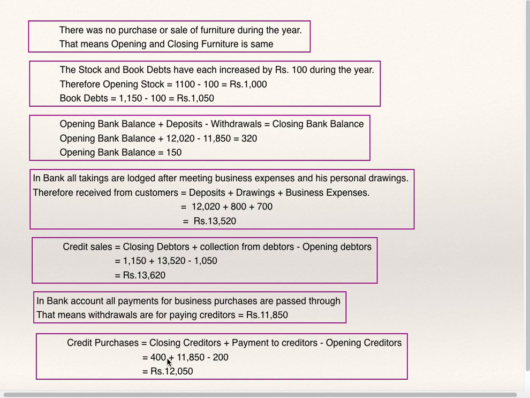Closing creditors we know. Opening creditors we know. Payment to creditors, just now I have told you, is 11,850. So credit purchases we can find out. Credit purchases are 12050. Credit purchases is equal to closing creditors plus payment to creditors minus opening creditors.